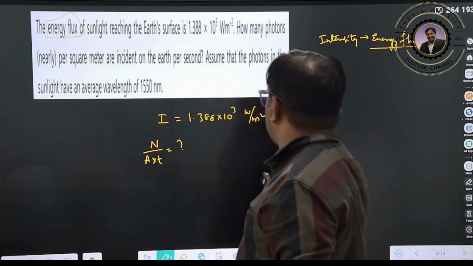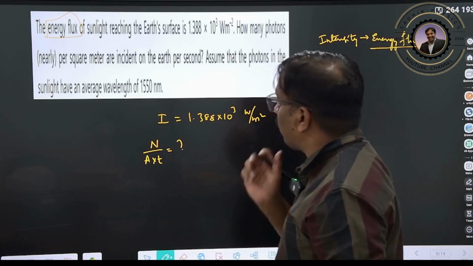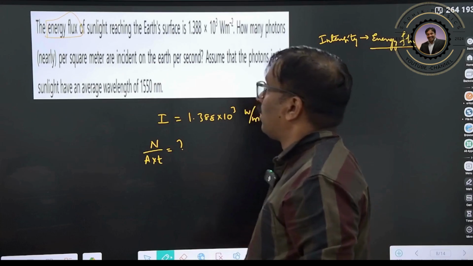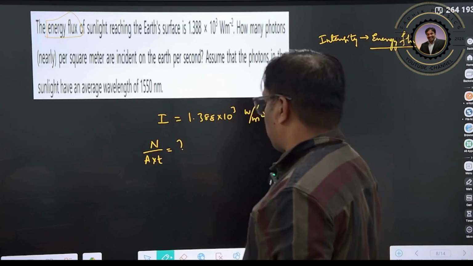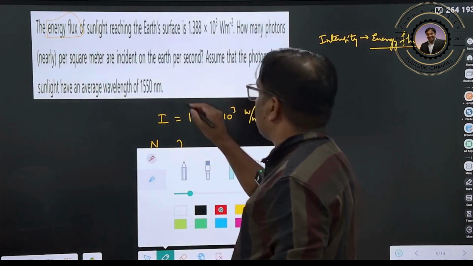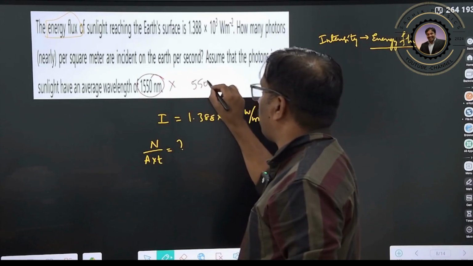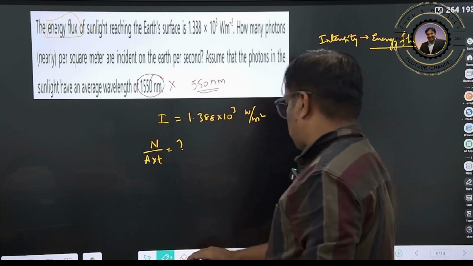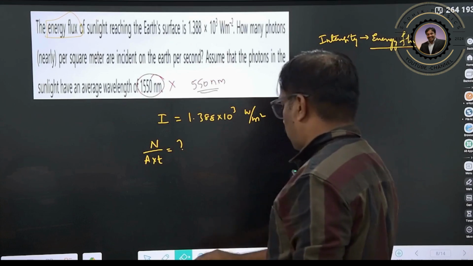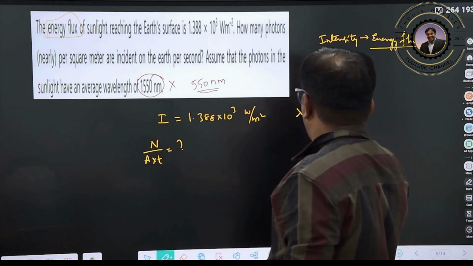Assume the wavelength, as given, is how much now? 1550 nanometer will not be the correct one. I think 550 nanometer will be the correct one, right? This is not the sunlight radiation, so maybe it will be 550 nanometer. So you can take it here as 550 nanometer.